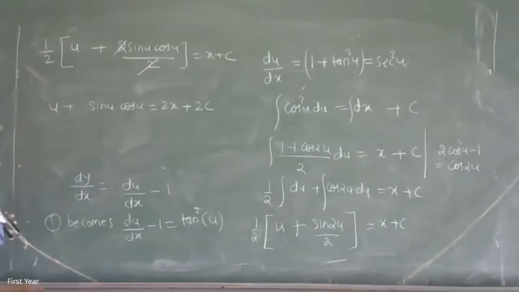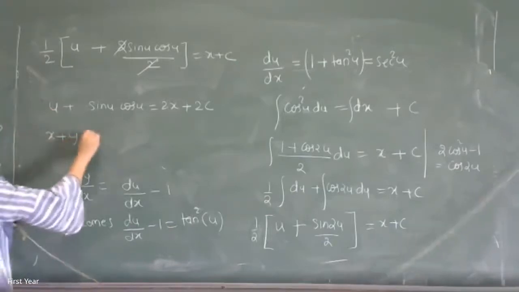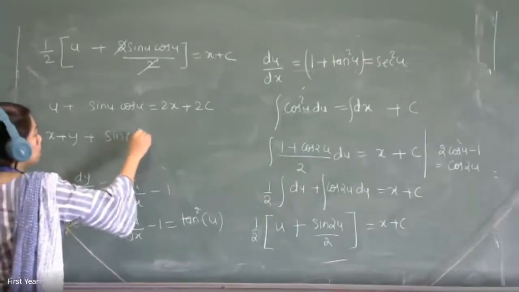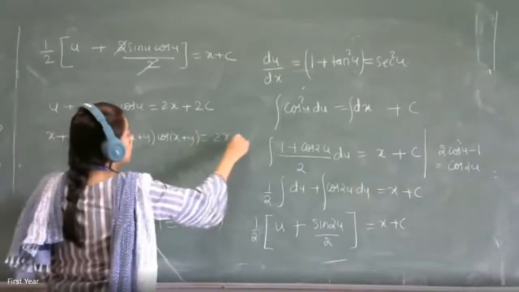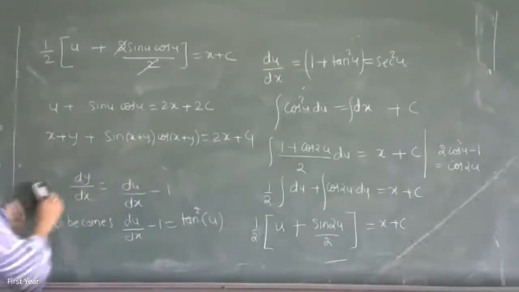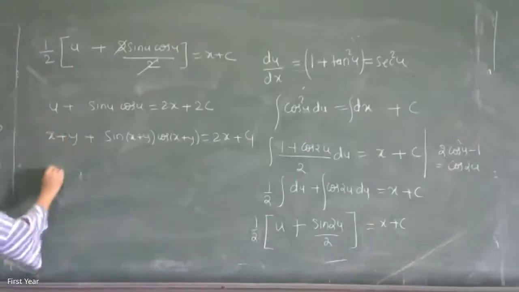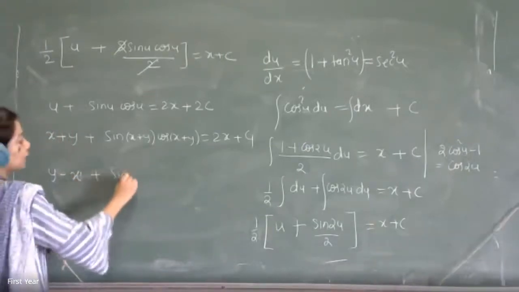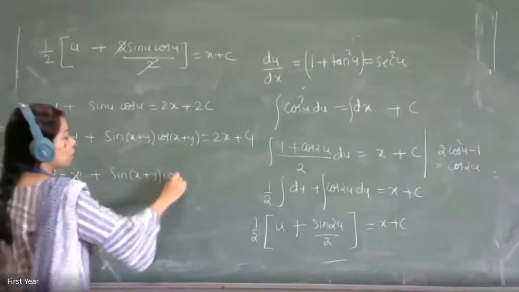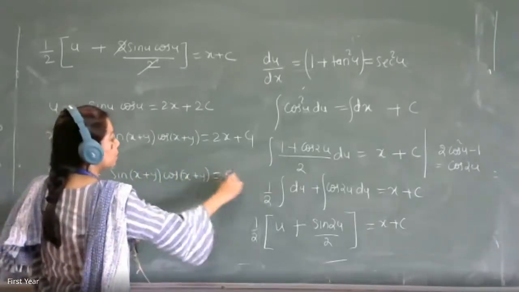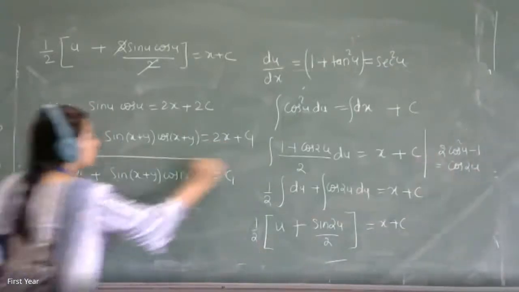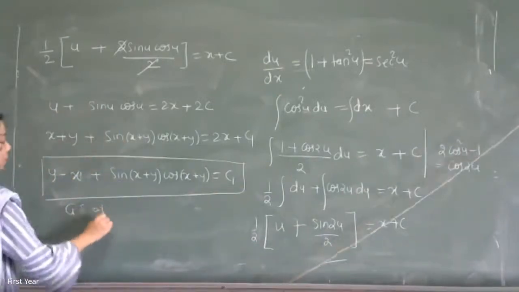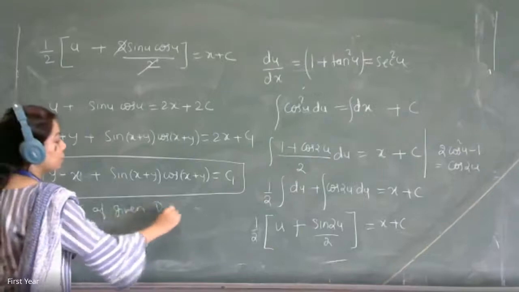That 2c again can be written as c1. So now substitute the value of u. u is x plus y. So x plus y plus sin(x plus y) cos(x plus y) is equal to 2x plus c1. Now this x and that 2x will get cancelled and the final answer will be y minus x plus sin(x plus y) cos(x plus y) is equal to c1. This 2x I put on the left hand side, it became minus. Okay, so this is your general solution of the given differential equation.